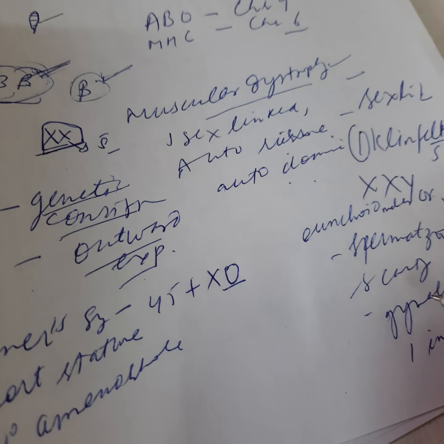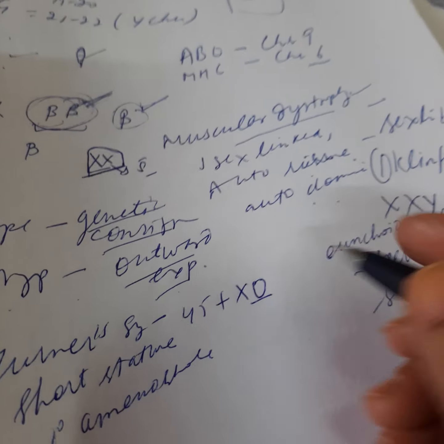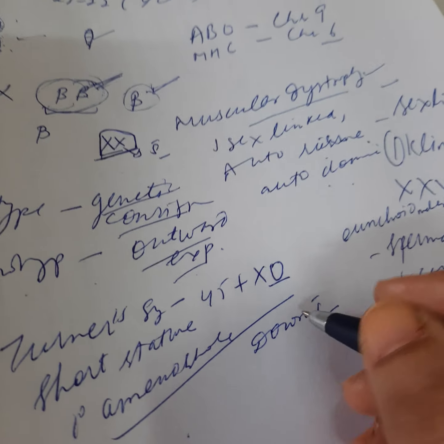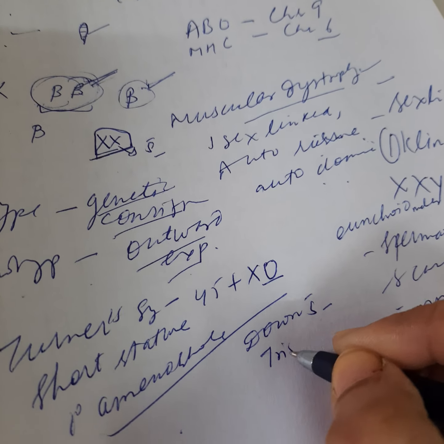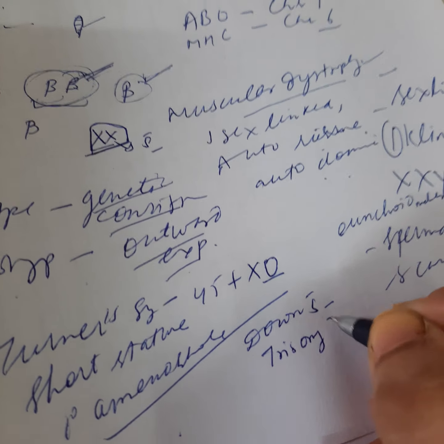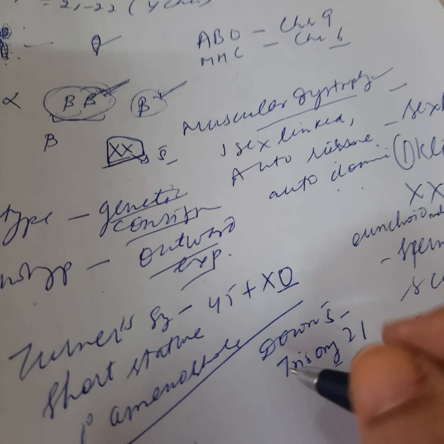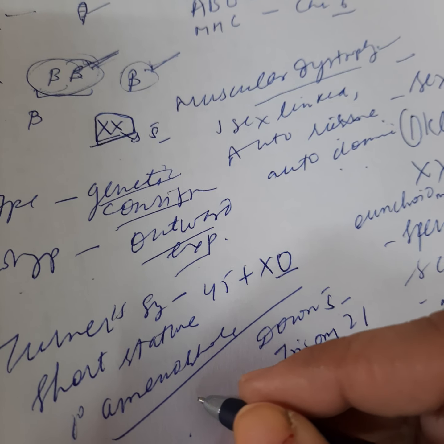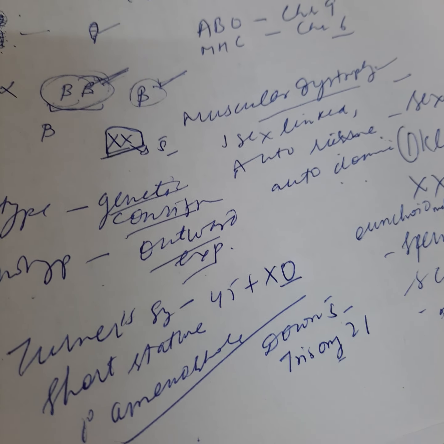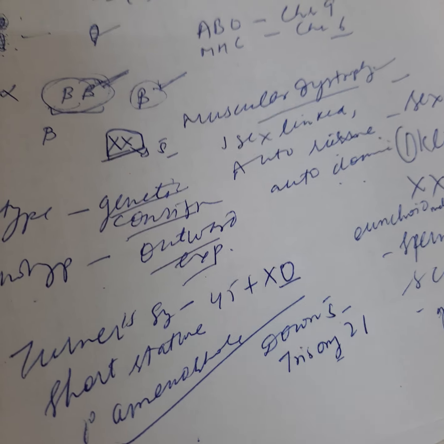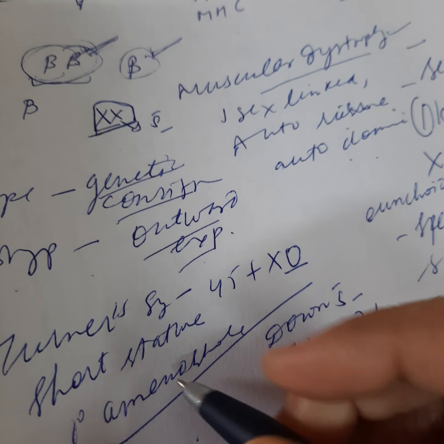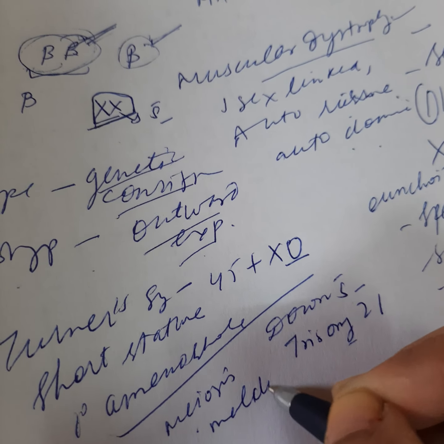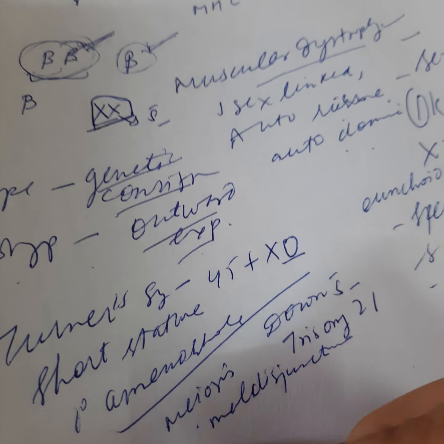Now we will discuss some autosomal disorders like Down syndrome. This is very important. In this case, there is trisomy of chromosome 21. It means there is non-disjunction of the chromosomes. One chromosome goes with the other 2 during meiosis.